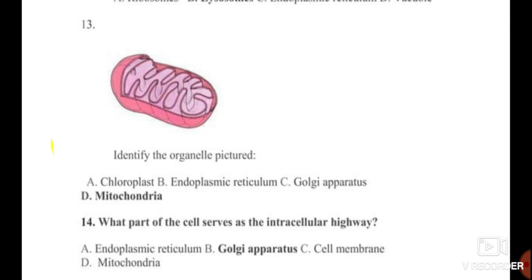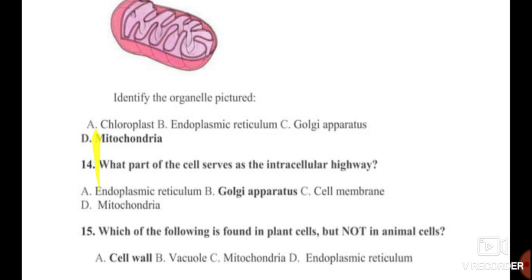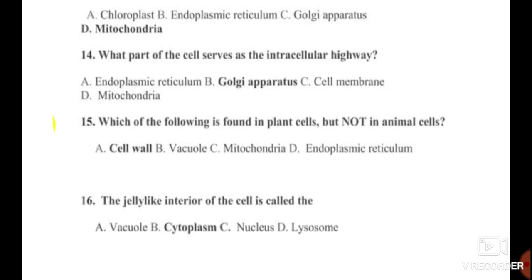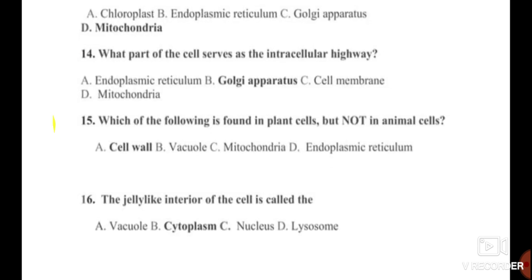Question number 30. Here is one image, and you have to identify the shown organelle, and this is mitochondria. Option number D. Question number 40. Which part of the cell serves as an intracellular highway? Options are there: endoplasmic reticulum, Golgi apparatus, cell membrane, and mitochondria.